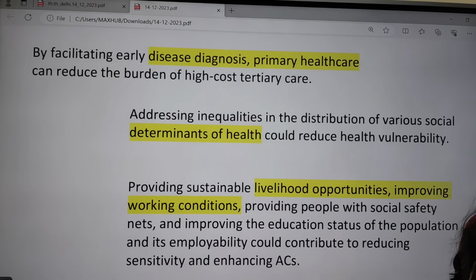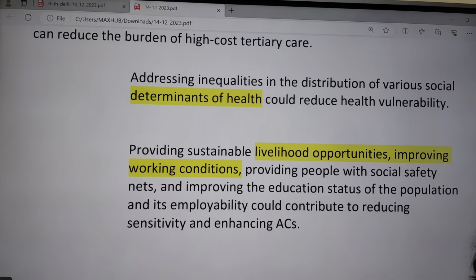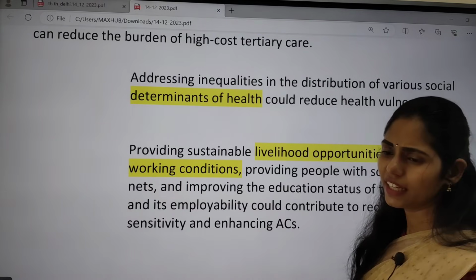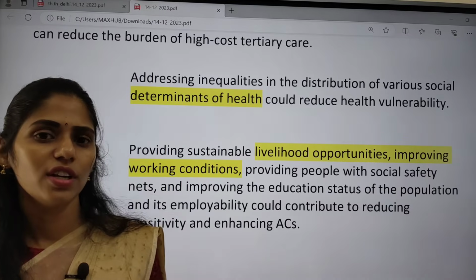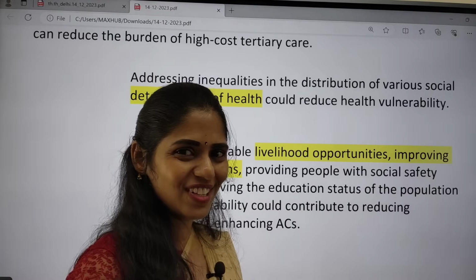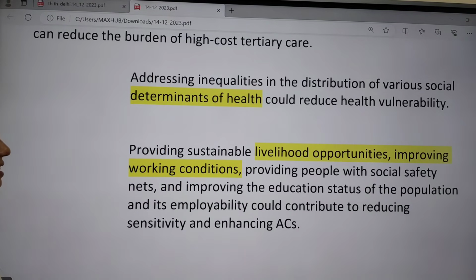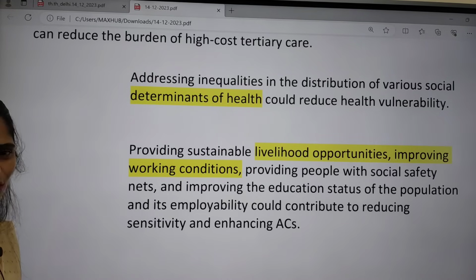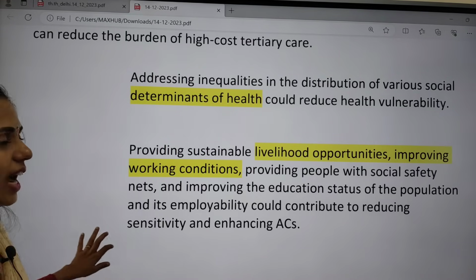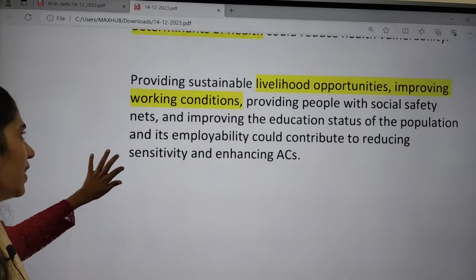Primary healthcare centers can reduce the burden of the high cost of tertiary care. And if you move from one area to another, we are seeing a lot of inequalities. South is more developed compared to North. Yes or no? So we have to address these regional inequalities, focus on the various social determinants of health, and reduce health vulnerability.